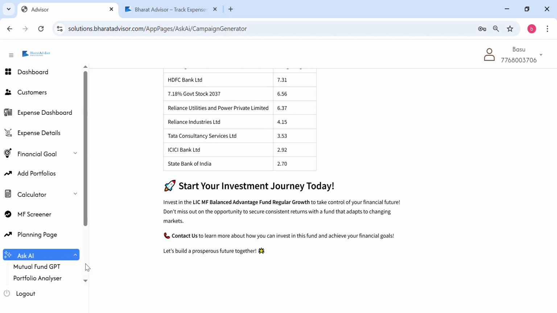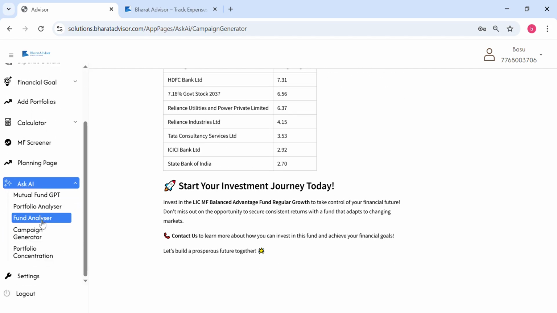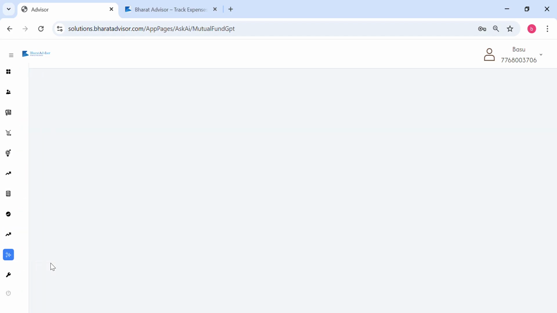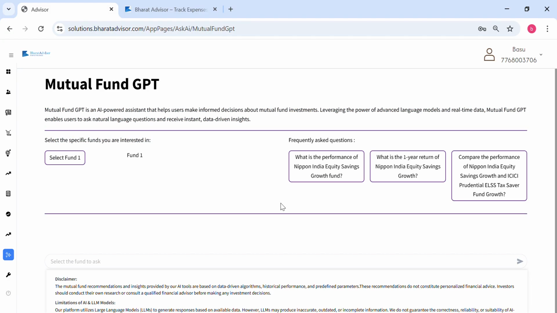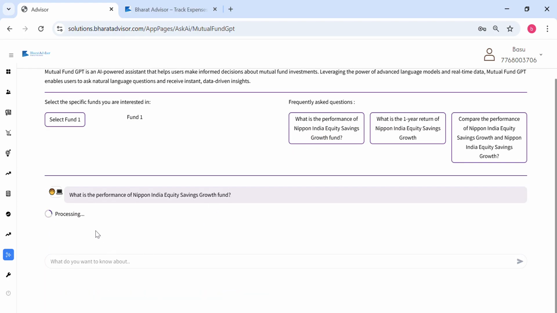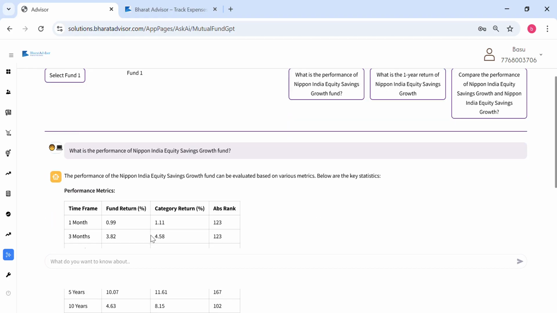Similarly, we also have a fund analyzer where you can compare funds again in a very dynamic manner, not like the regular fund comparison where you have a few ratios being compared. Rather, you can interact and check. And then there is a Mutual Fund GPT. This is again a very nice tool where you can contextually ask questions. For example, if you want to know the performance, it will provide you the performance, and then there are follow-up questions you can ask, right? The idea is to get deep into it and get the answers.